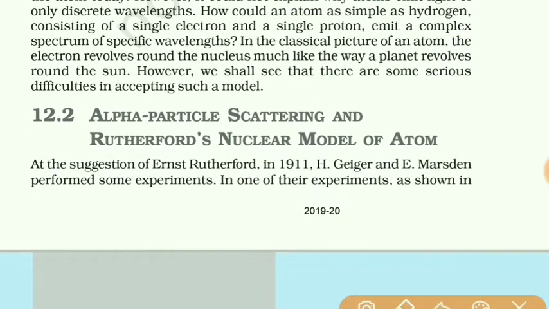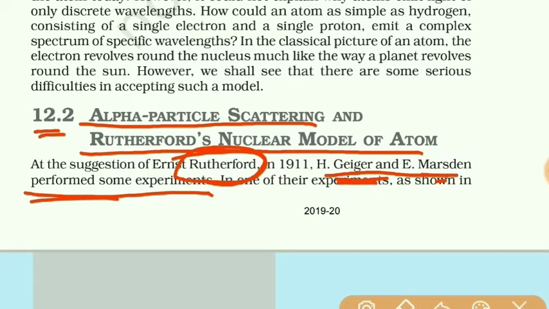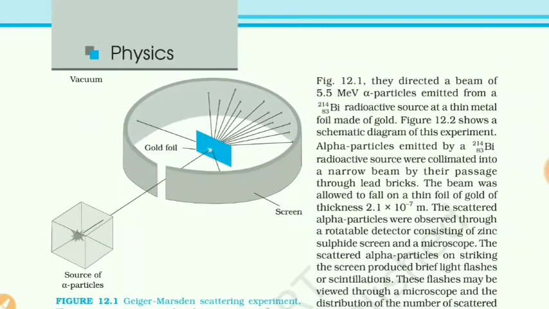Now about alpha particle scattering and Rutherford's nuclear model of atom. Now students, Geiger and Marsden performed some experiments suggested by Rutherford. Rutherford suggested this to scientists to do the experiments on the alpha scattering. So here a setup of this experiment is shown.